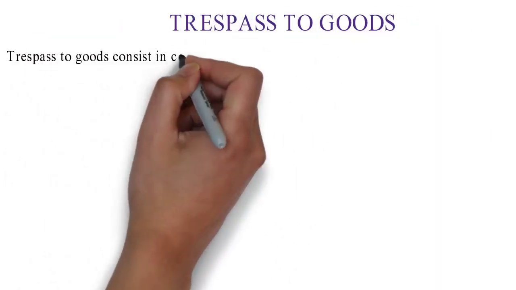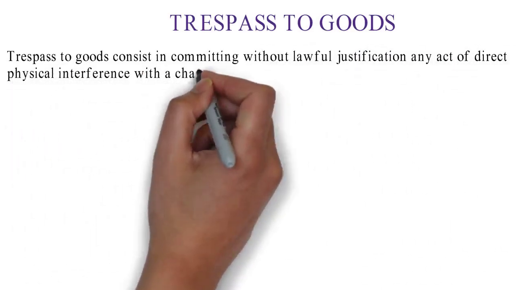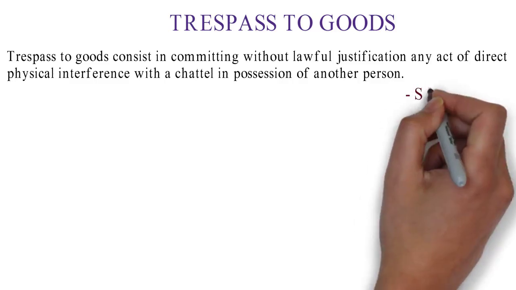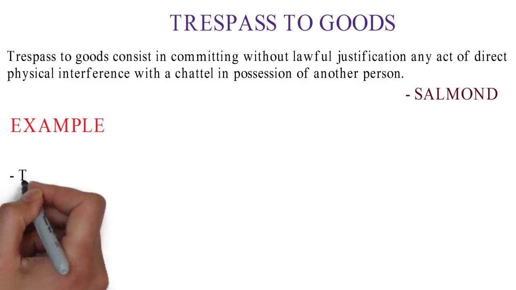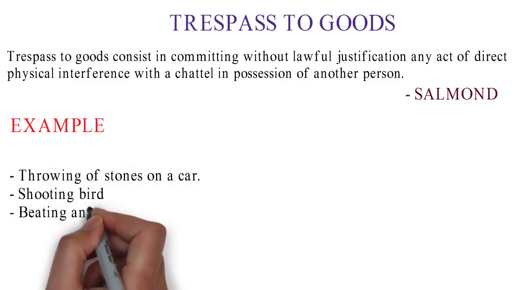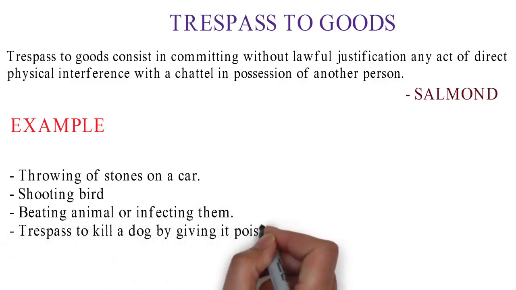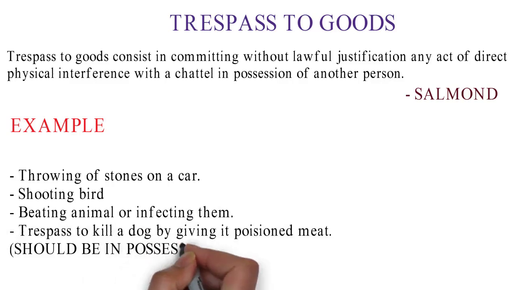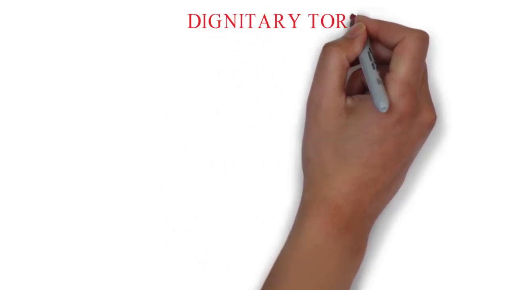Next is trespass to goods. Trespass to goods consists in committing without lawful justification any act of direct physical interference with a chattel in possession of another person. Examples of trespass to goods are throwing a stone on a car, shooting a bird, beating an animal or infecting them, or trying to kill a dog by giving it poisoned meat, but the condition applied is that it should be in the possession of the plaintiff. So the next type of tort is dignitary tort.